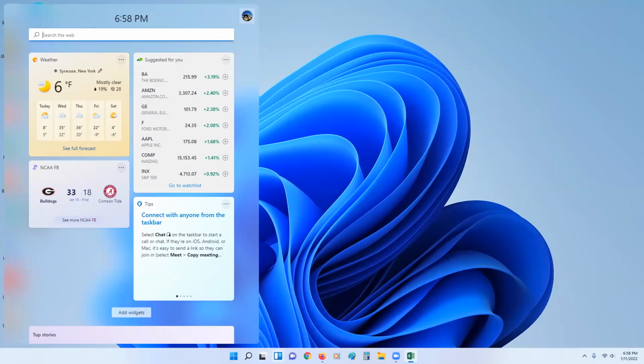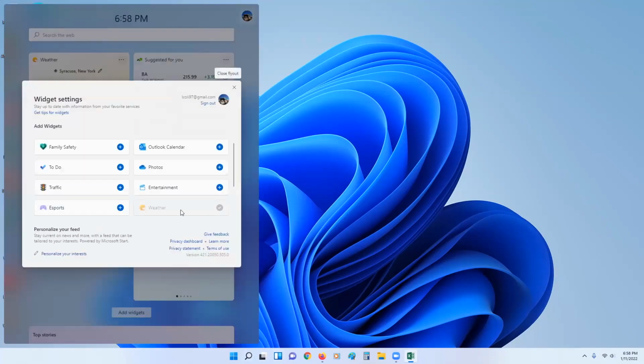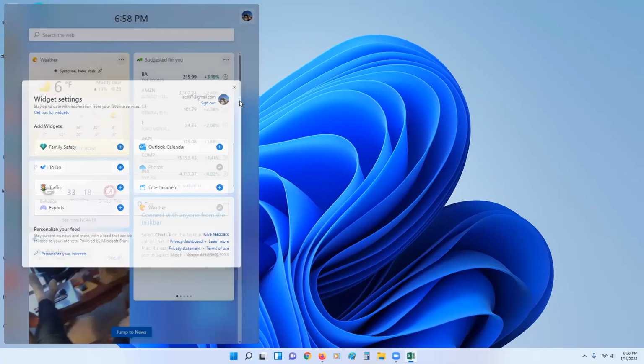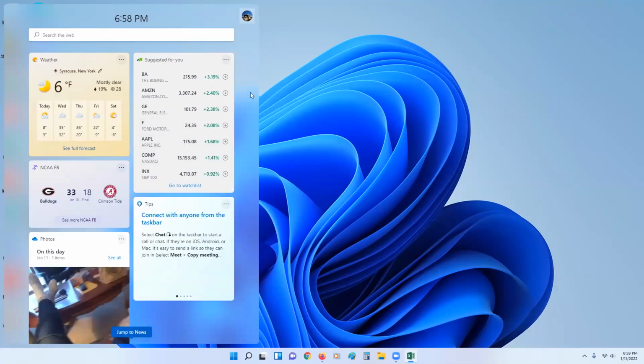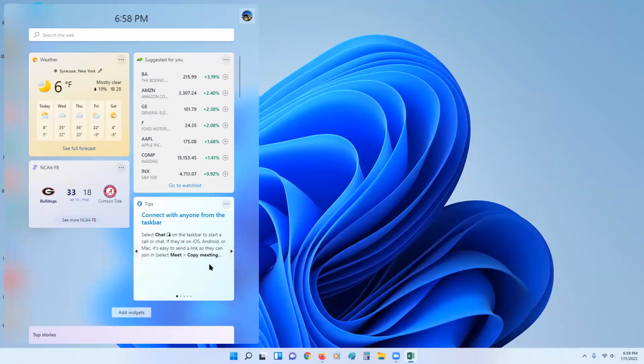You can access them via the little icon on the taskbar. And you can add widgets by clicking add widgets here. Let's say I want some photos. Amazing. Wow. And I can delete widgets by clicking on the 3 dots and then just remove. Simple as that. So this gives you a quick glance at what's happening now. So that is widgets.